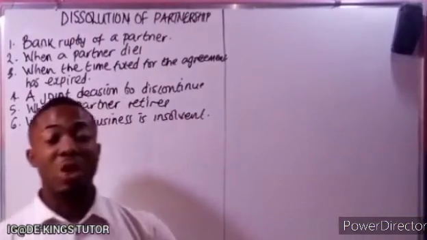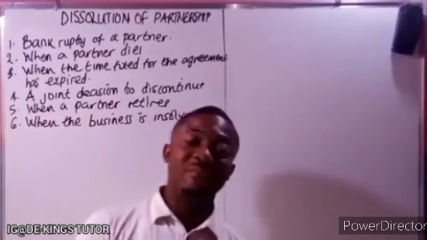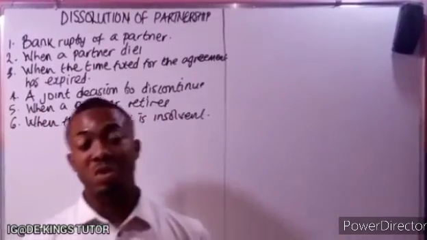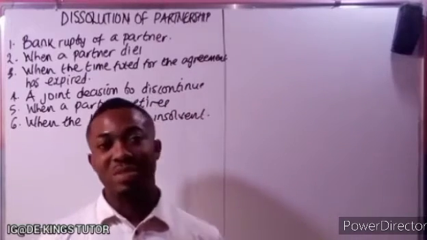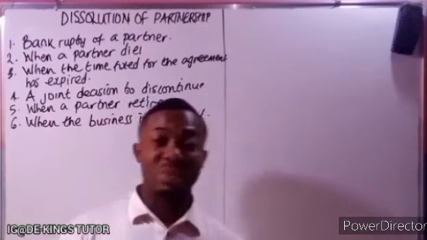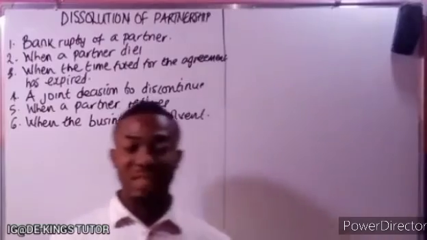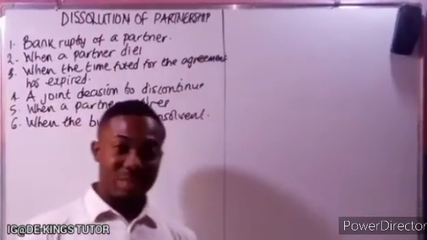When the business becomes insolvent, that means it doesn't have money to meet its short-term maturing obligations, they may decide to end the business.